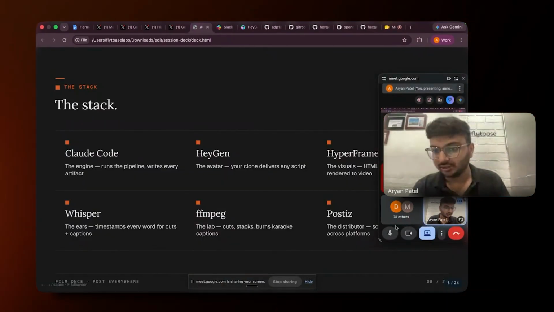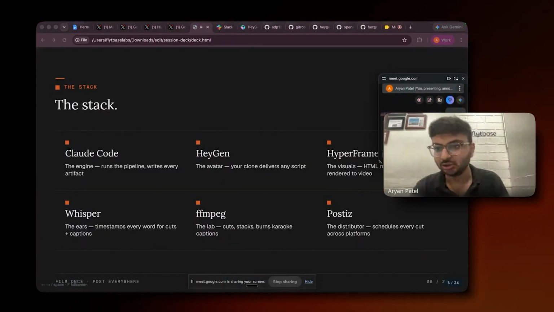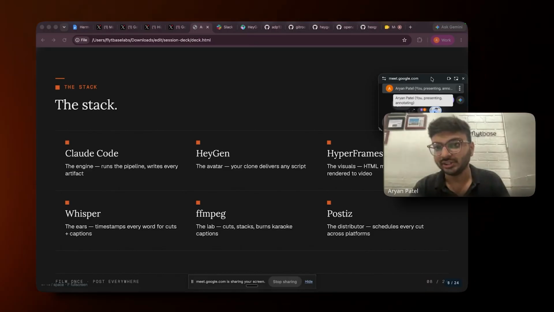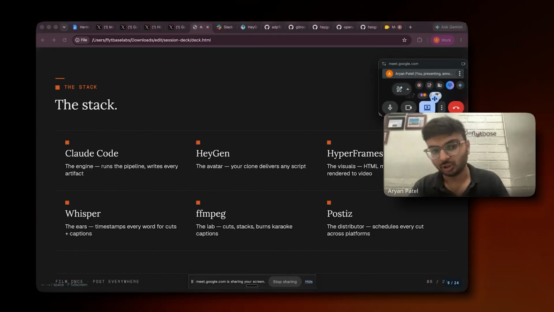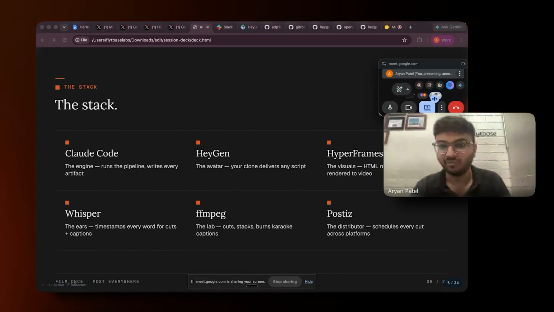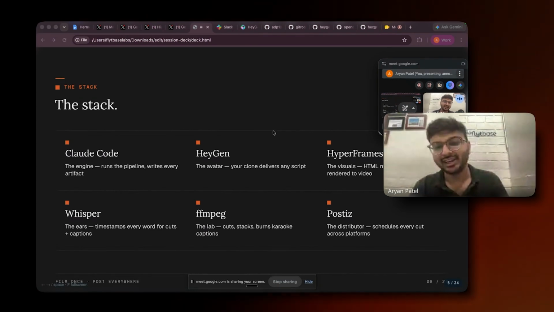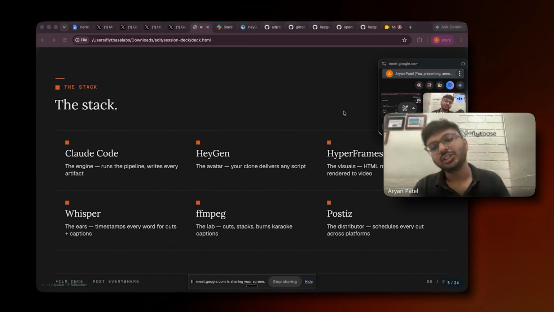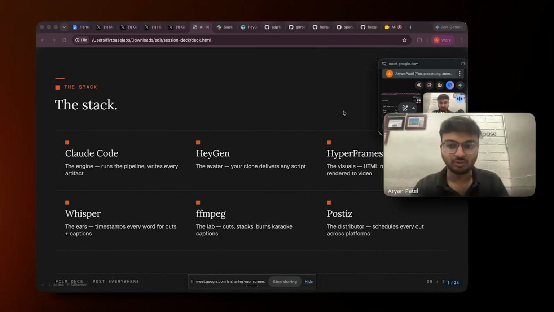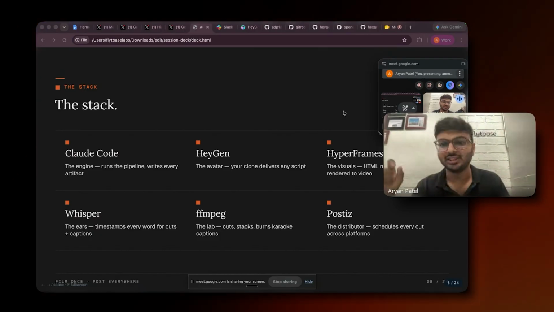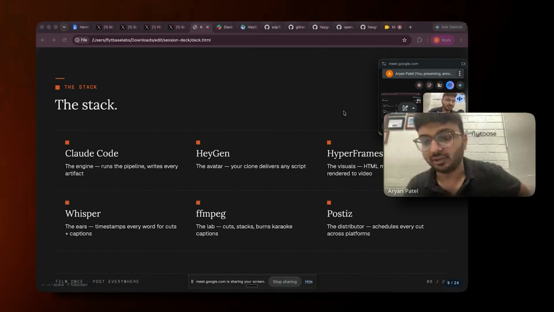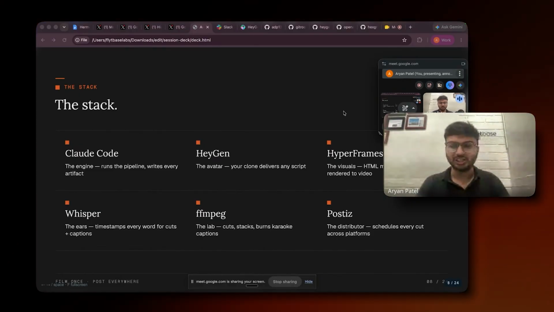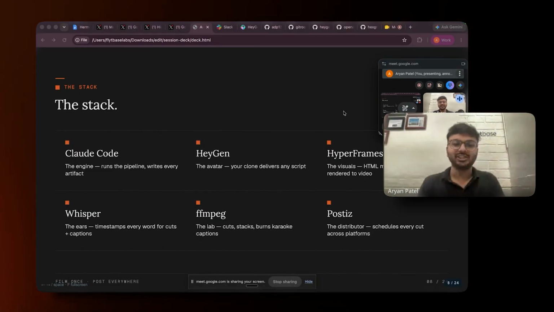There are mostly these 6 tools which were used during the entire process. First is Claude, which is the main hub where everything has been done. Second is HeyGen for creating the avatar. Third is Hyperframes, which is a visual library published by HeyGen itself. It's an open source library. I will share the GitHub link of that as well.